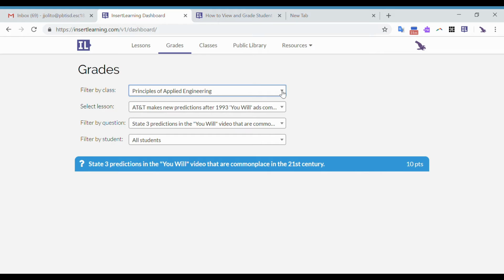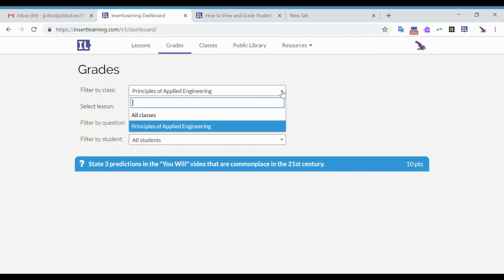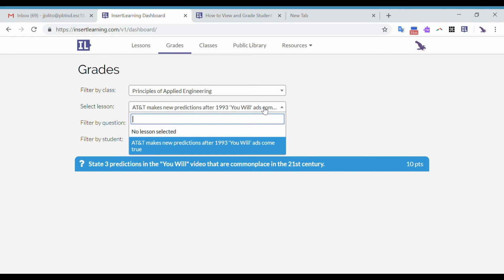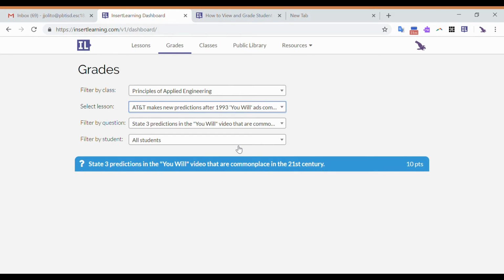It's going to have some filtering options. So I filtered it by the class Principles of Applied Engineering. I selected the lesson that I wanted to see answers for. You can filter it by question and filter it by student. So if any of the students have given answers to this, then the answers are going to come out. Because this is an open-ended question, I will have to manually grade it. If I used a multiple choice question, then Insert Learning will grade that automatically for you.